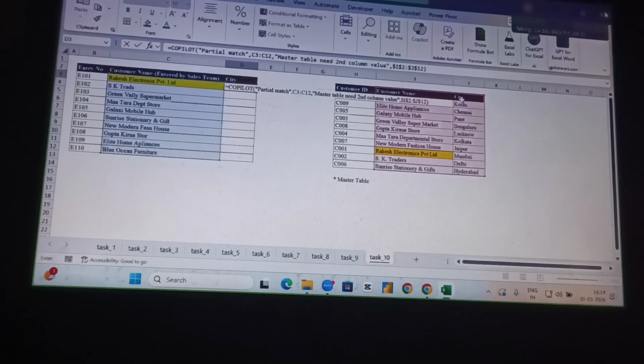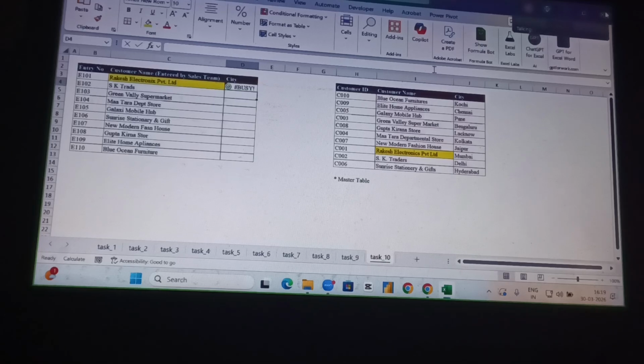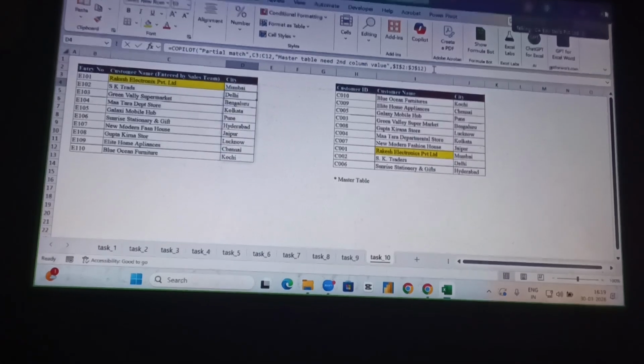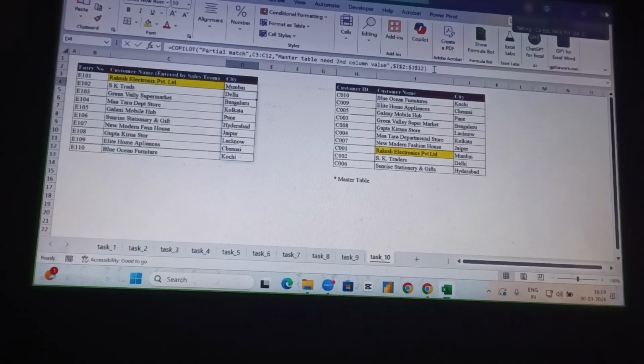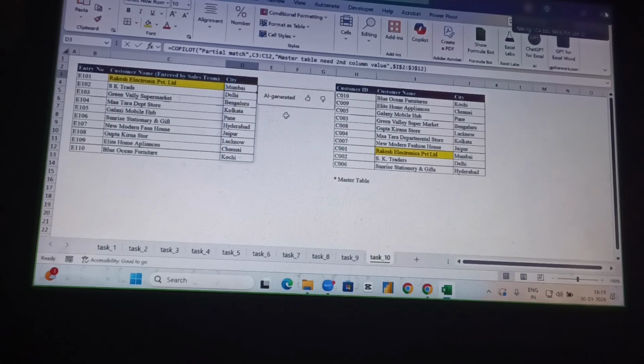Then close the bracket. So look at this. Here is the command: Copilot, partial match. These are the lookup value, the table array, master table second column ID. Once I press the enter key, look at this, I'm getting the result. So it is really a game changer. We don't need any add-on. It's a very complicated formula in real life, but with Copilot, in a fraction of a second, you can do a partial match in the lookup value.